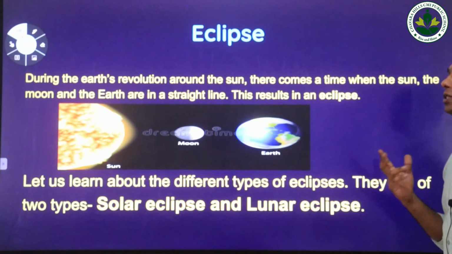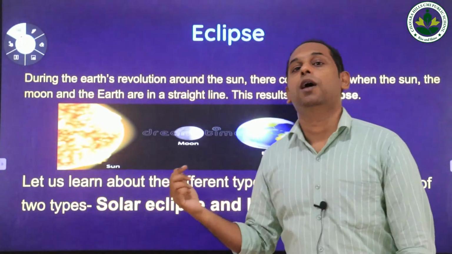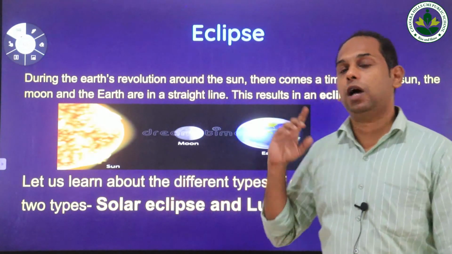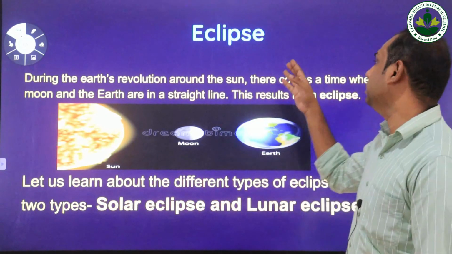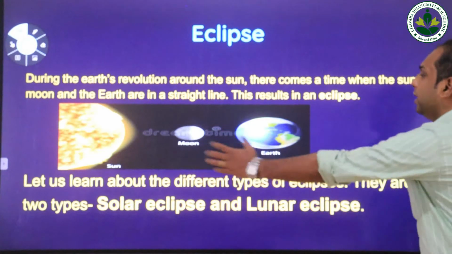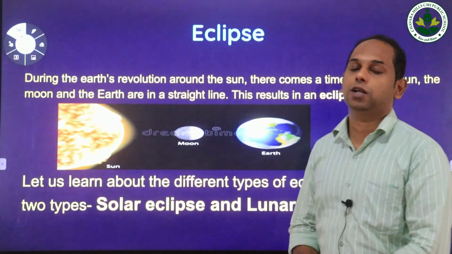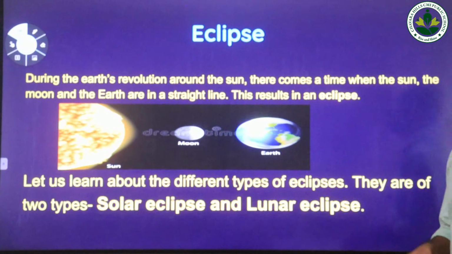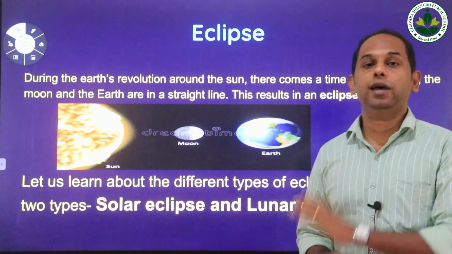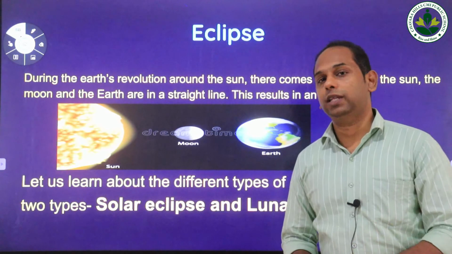So, during the time of revolution, as we have studied in the lower classes, the earth rotates around the sun and the moon, the natural satellite of the earth, rotates around the earth. So during this revolution, there comes a time when the sun, moon and the earth come in a straight line, and this natural phenomenon in the solar system is called an eclipse. Now we are going to study the two types of eclipses, solar eclipse and lunar eclipse. In Malayalam we say Surya Grahanam and Chandra Grahanam.